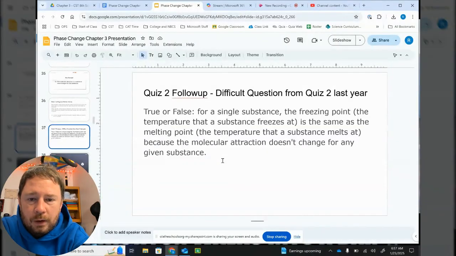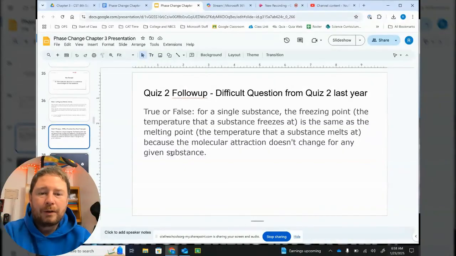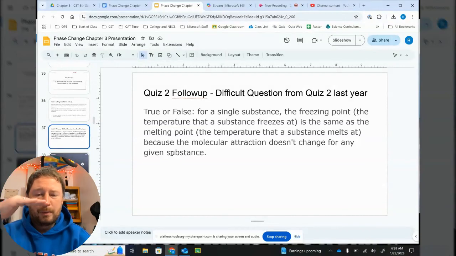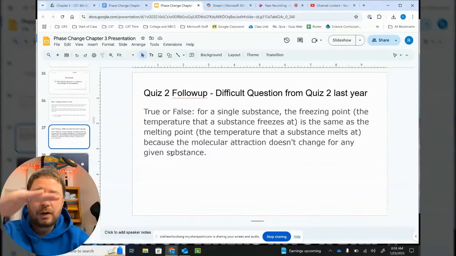Okay, so the answer for this question should be true. The freezing point is always equal to the melting point for any given substance. So imagine water. Let's say water has a molecular attraction right here. Its molecular attraction is never going to change. It's not going to increase in energy. It's not going to decrease in energy. It's always going to be right here.